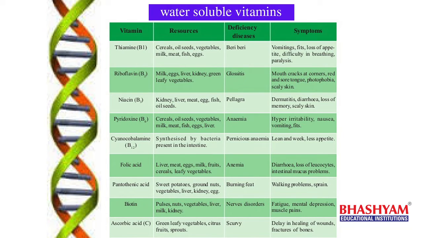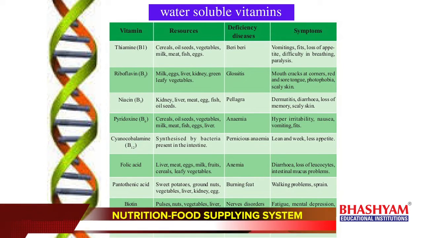Appetite means hunger. Loss of appetite means lack of hunger, and difficulty in breathing, and paralysis. Paralysis means not having any sensation and movement in the body parts due to nerve effect. So these are the different symptoms of beriberi disease.